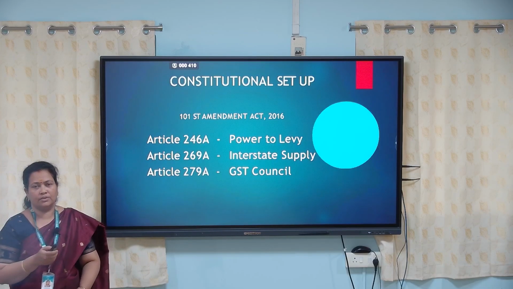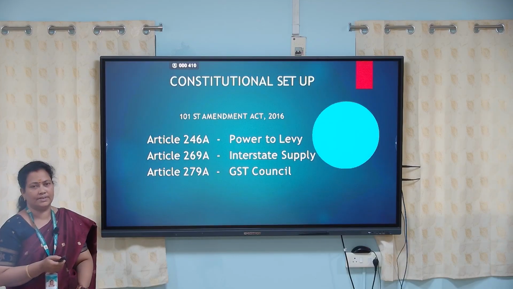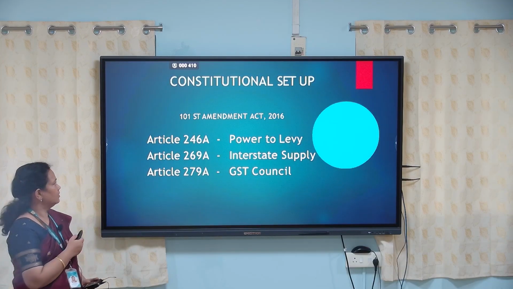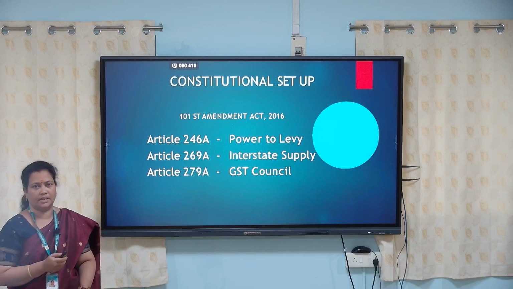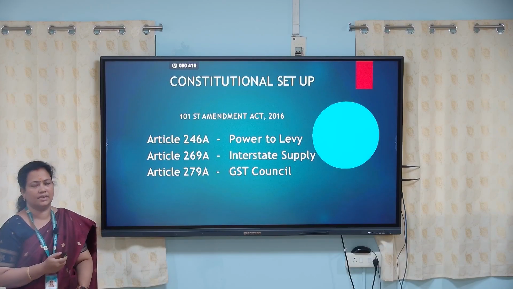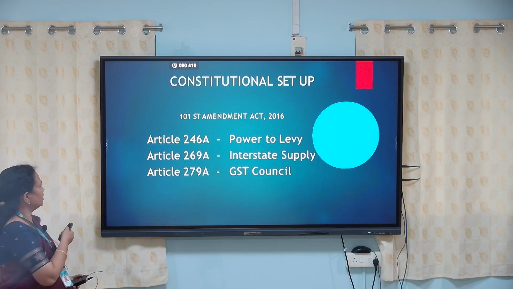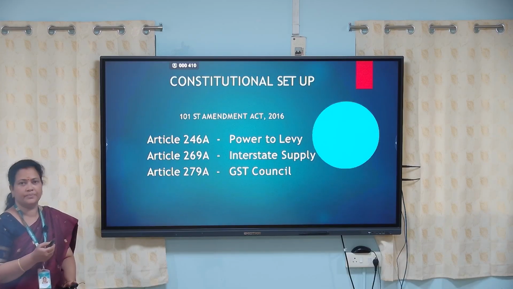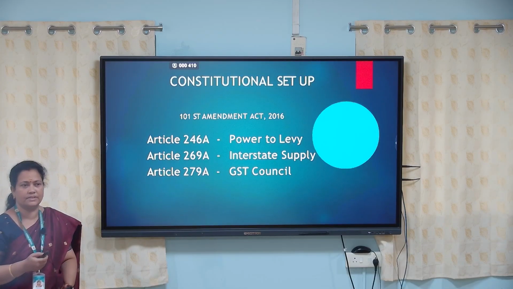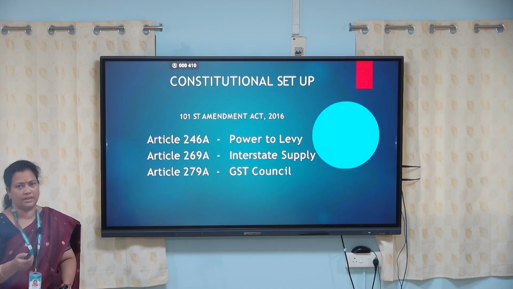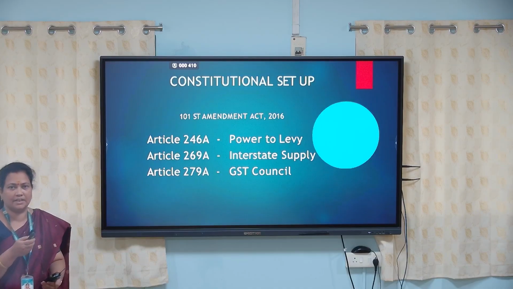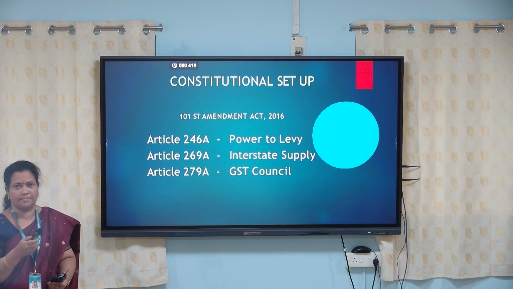So now we are looking about the constitutional setup. So in the 101st Amendment Act 2016, this came into practice. So in the Article 246A, it states about the provisions related to the power to levy taxes on the goods that are being supplied, on the services that are being supplied by the state government and central government.